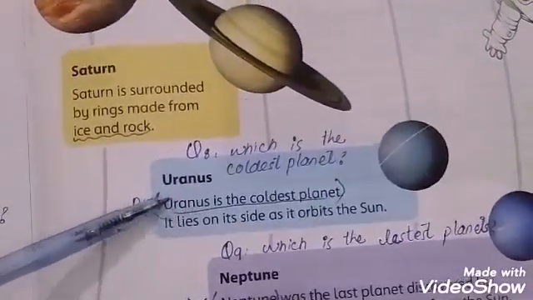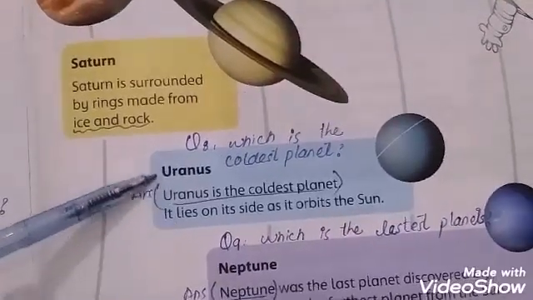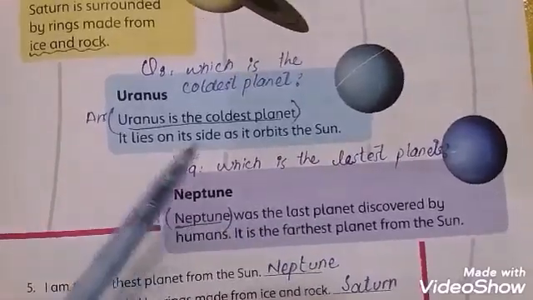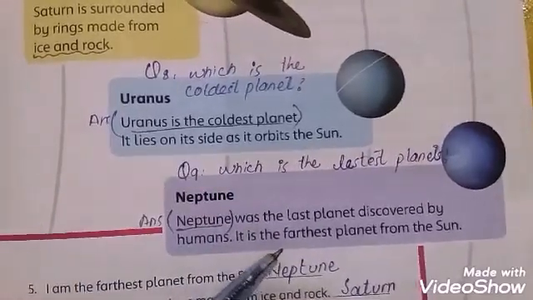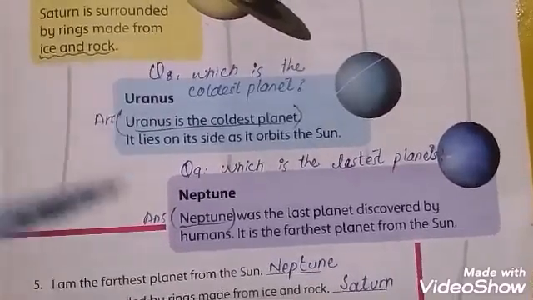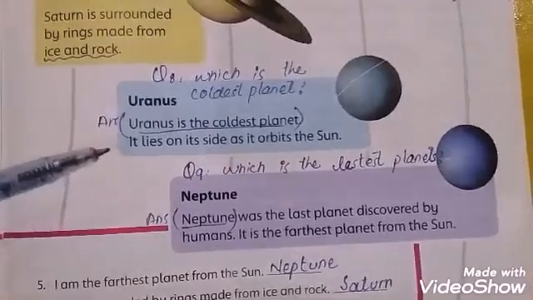And Uranus is the coldest planet that is present in our solar system. The last one is Neptune, which was discovered by mathematics, and it is the farthest planet and 8th planet from the sun. All these questions, please note in your books and learn them.